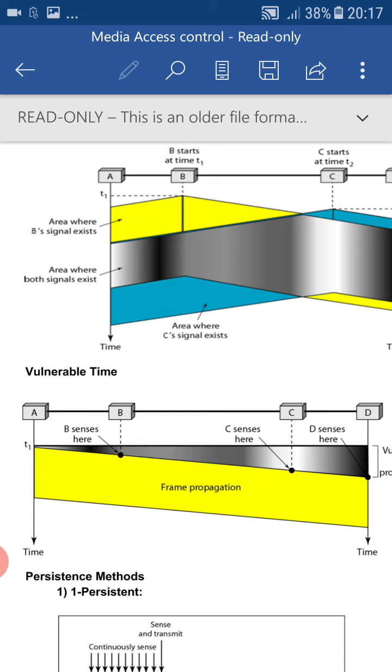Let us assume that B senses the medium at time t2. In the diagram you can just observe the dot. At that dot point of B, we'll name it time t2, and at time t2 B senses the medium. So until B senses the medium, it does not come to know about the data transmission of A.